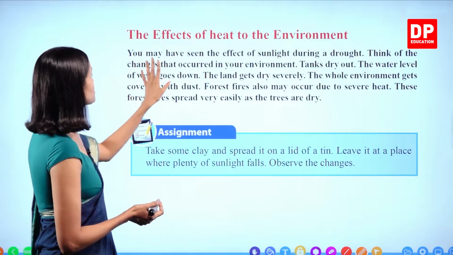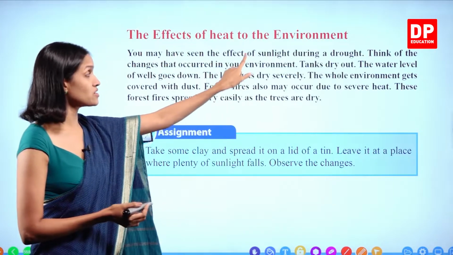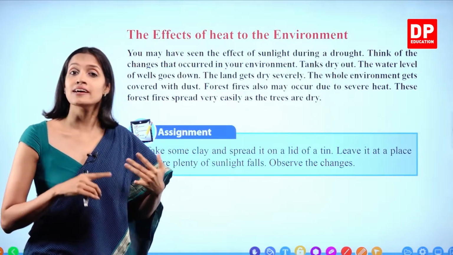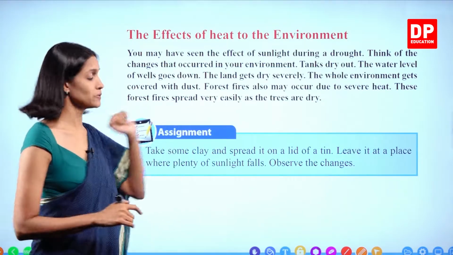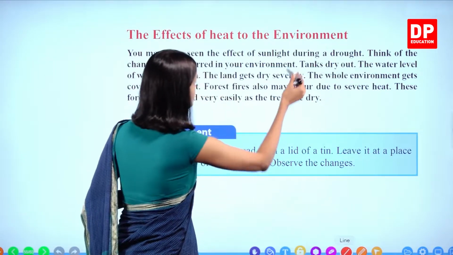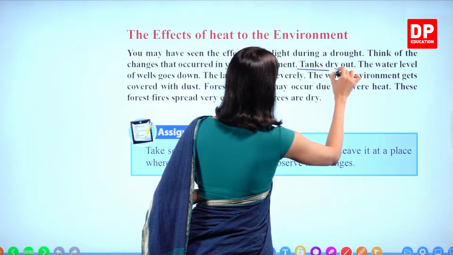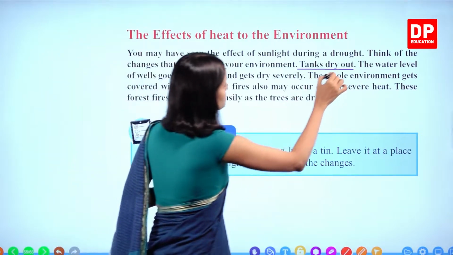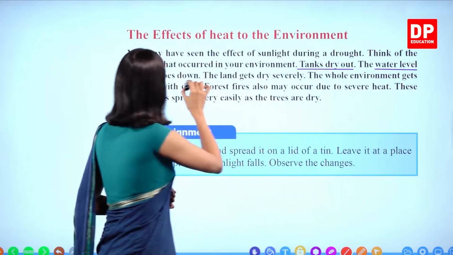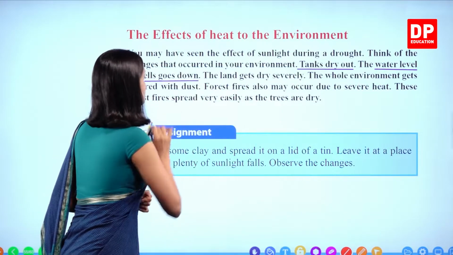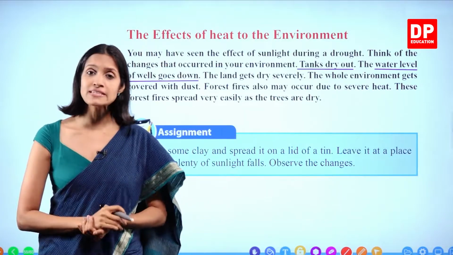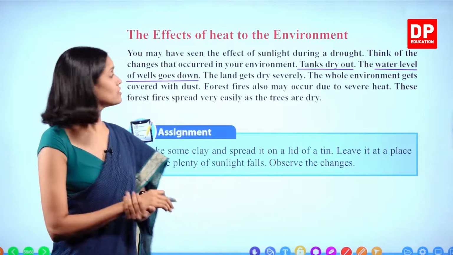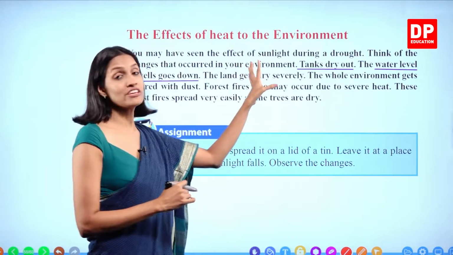Think of the changes that occurred in your environment. Tanks dried out, which means the water bodies, all the reservoirs, right? Ponds, lakes, and other reservoirs and tanks, they all dry out. We'll underline them. So these are the changes that take place. Tanks dry out. The water levels of wells go down, right? When we consider all the water bodies, some of them dry out, some of their water levels go down, like rivers. Okay? The land gets dry severely.